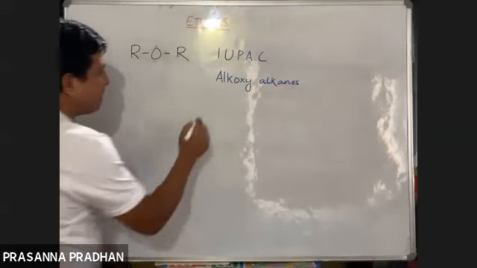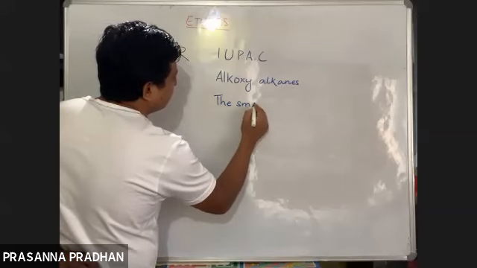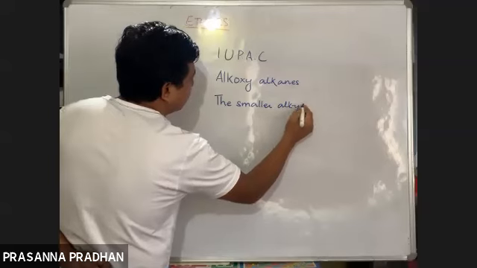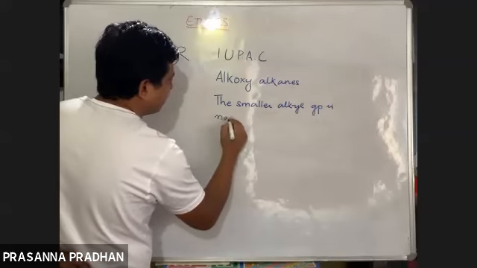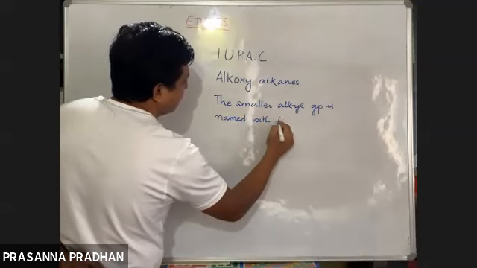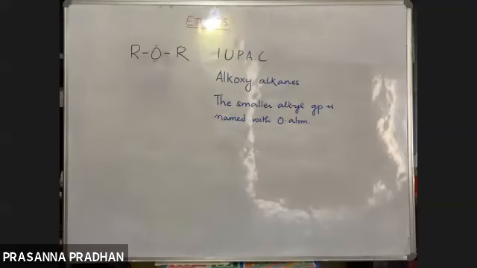And remember, the smaller alkyl group is named with the oxygen atom.